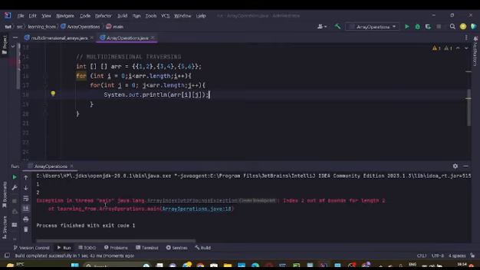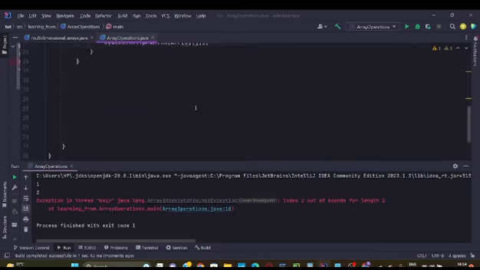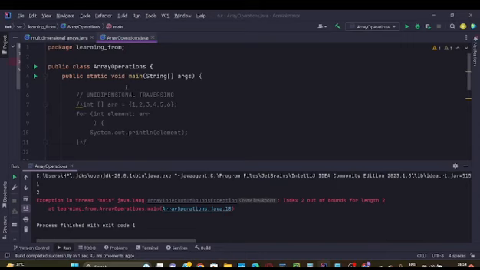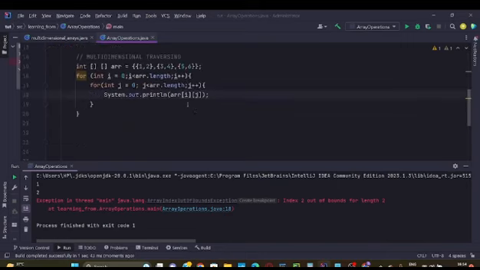Here we have an exception in thread main. Let us see what the problem is here. Index 2 out of bounds for length 2. Now we can see that this was problematic. This was not the right approach. Now let us see what the right approach is. So we have for int i equals 0, i less than arr dot length.